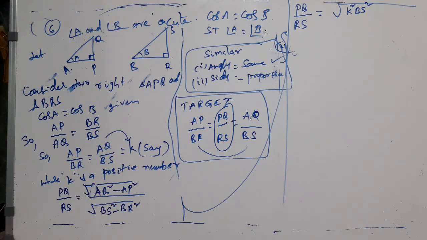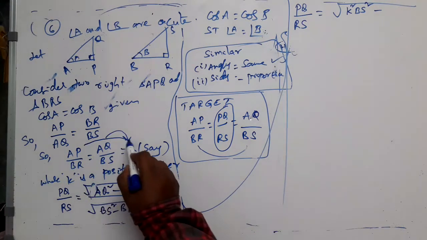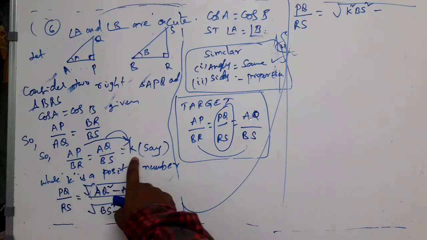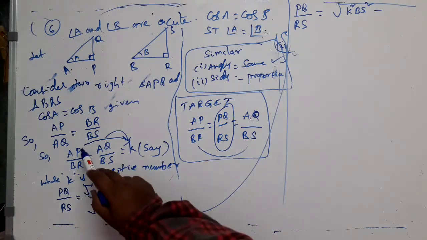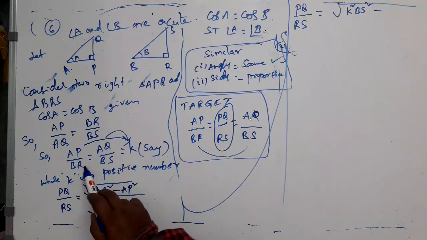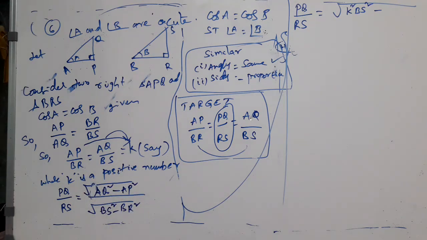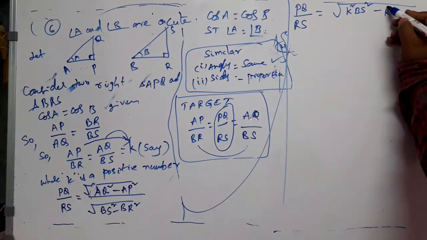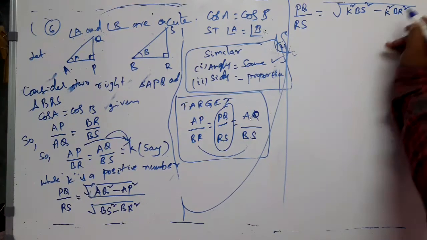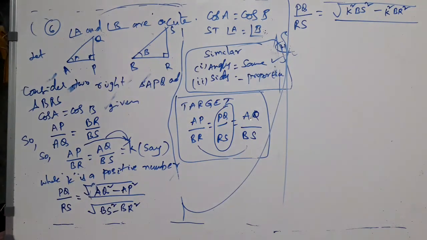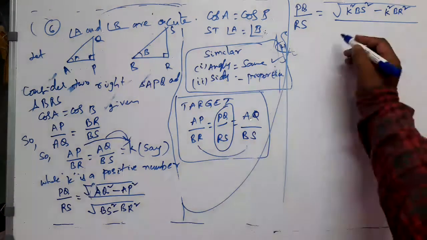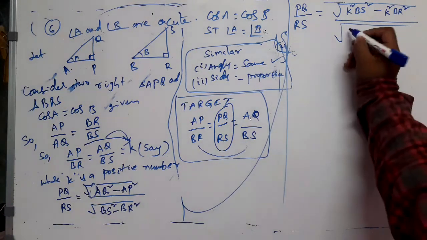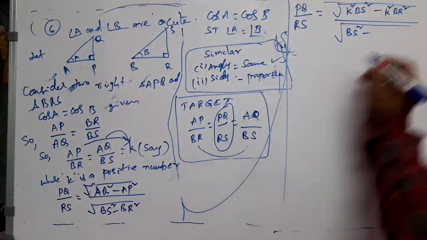Yes. Minus AP square. See these two relations. AP by BR is equal to K. From this, in the place of AP, can I write K multiplied by BR? Yes, I can write. So AP square is (K multiplied by BR) square. So that is K square multiplied by BR square, divided by the denominator, which I am writing as it is, BS square minus BR square.